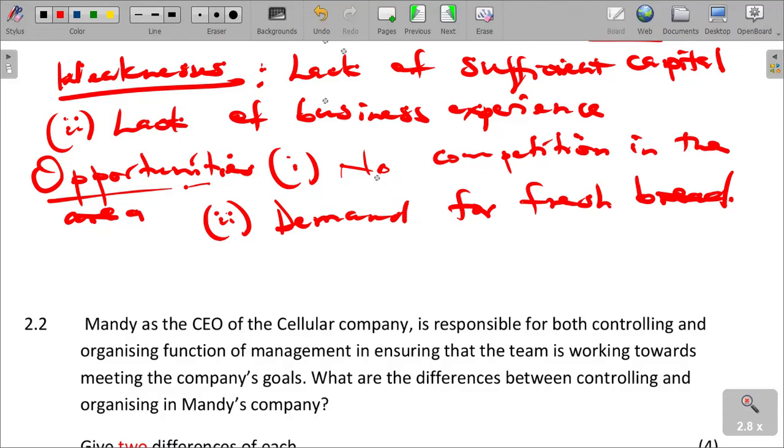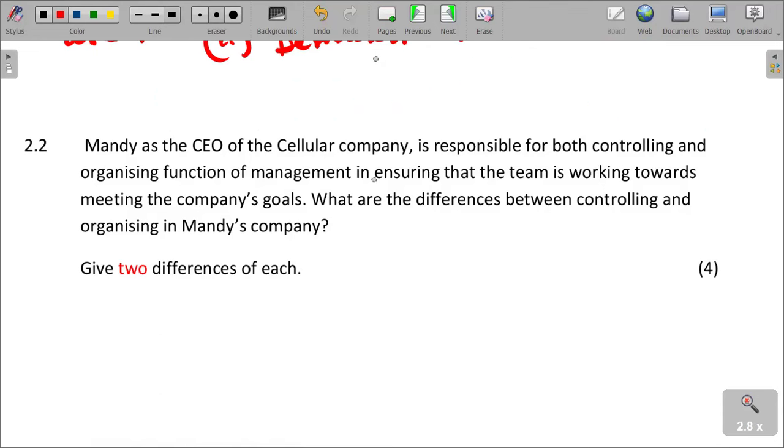And then, Mante, as the CEO of the cellular company, is responsible for both controlling and organizing functions of the management in ensuring that the team is working towards meeting the company's goals. What are the differences between controlling and organizing? Give two differences of each.